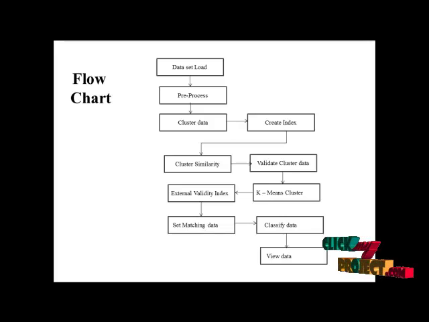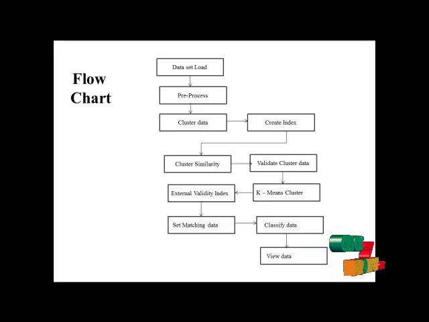Then comes the clustering of data. Here we use different attributes to prepare the data set, which is loaded and stored in the database. We cluster our data based on some attributes or properties. Data clustering is mainly used for analyzing the data by separating it. Then comes creating the index. The index is used for cluster similarity and for validating the cluster data, that is, how to validate the data being processed.